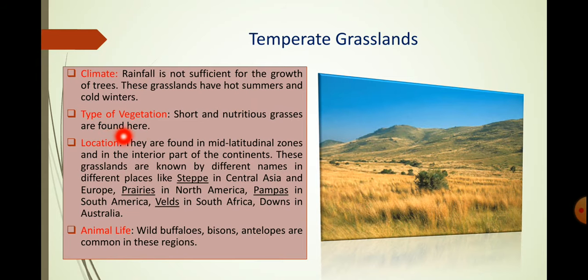As for vegetation, short and nutritious grasses are found over here. The grasses are not tall as compared to the tropical grassland. Location, they are found in the mid latitudinal zones and in the interior part of the continents.